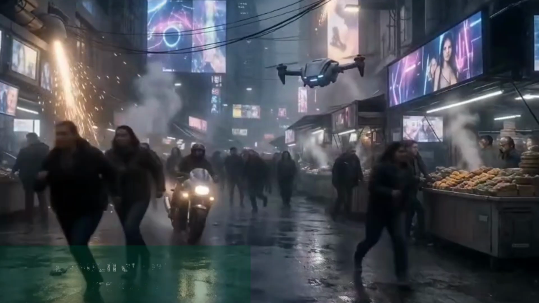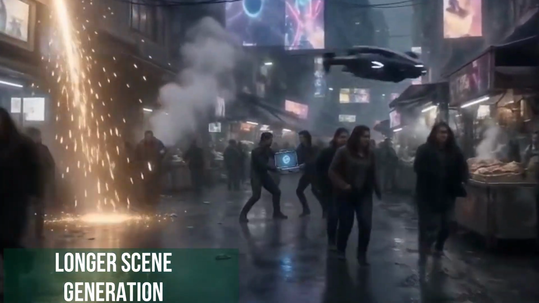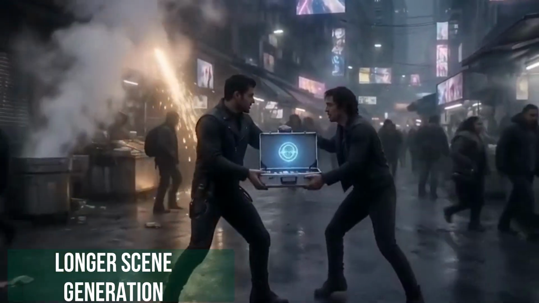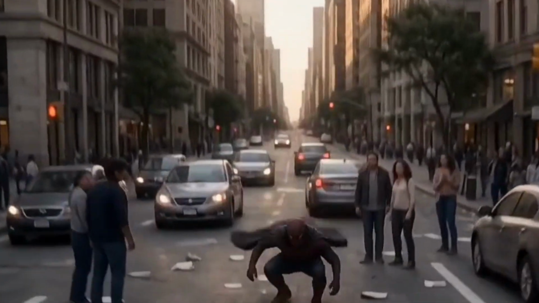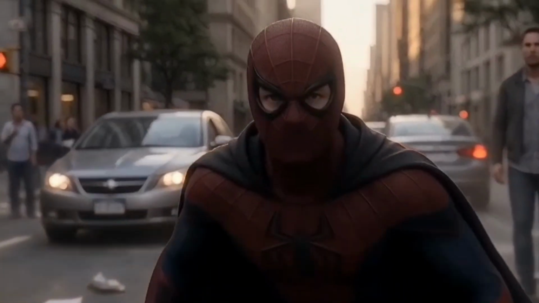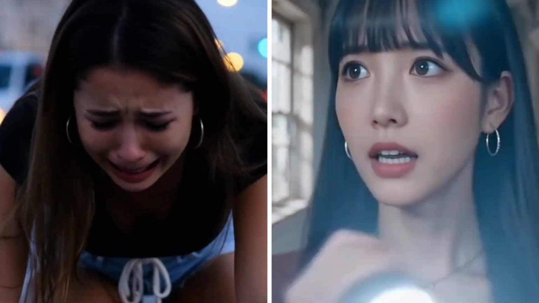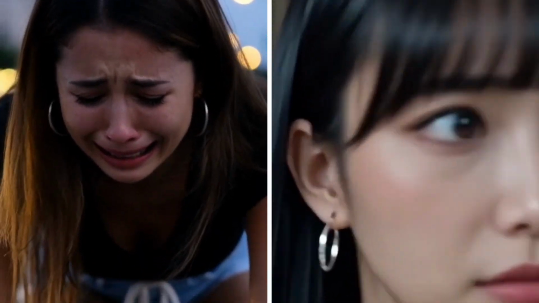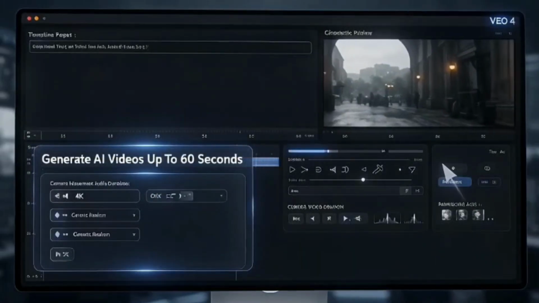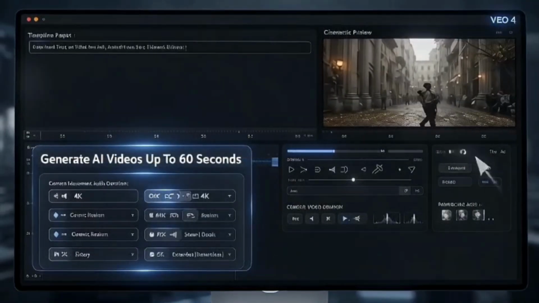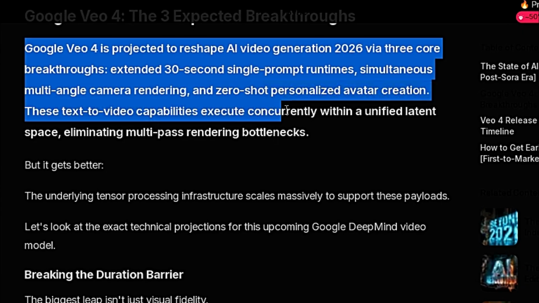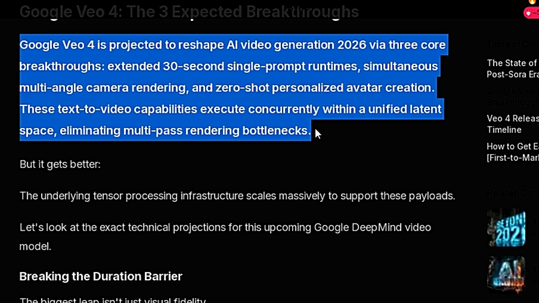Number 3. Longer scene generation. 10-second clips are no longer impressive. Creators need full emotional scenes and uninterrupted cinematic sequences in one go. VEO 4 needs stable 30 to 60-second video generations, or I'll consider VEO 4 as a criminal.